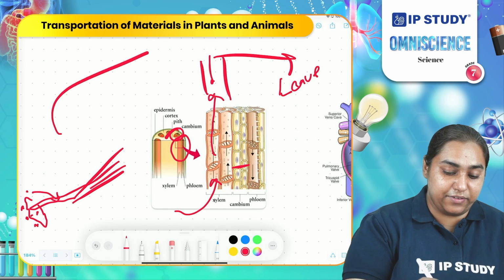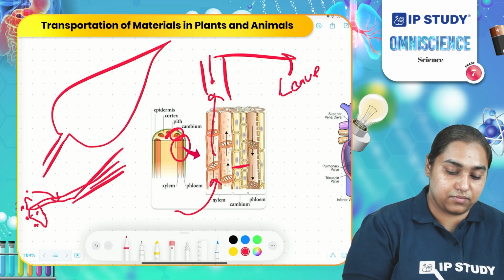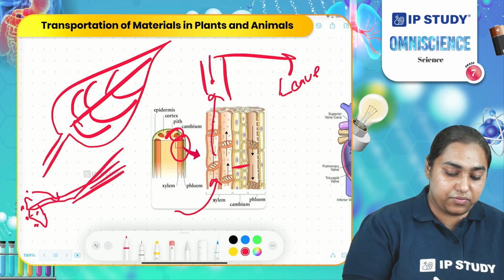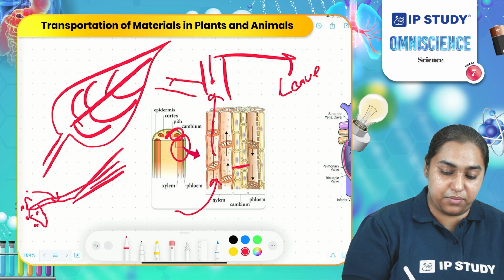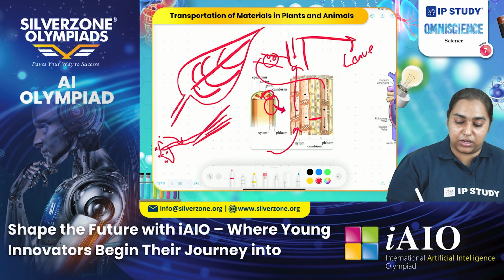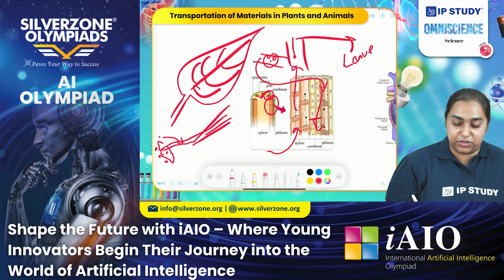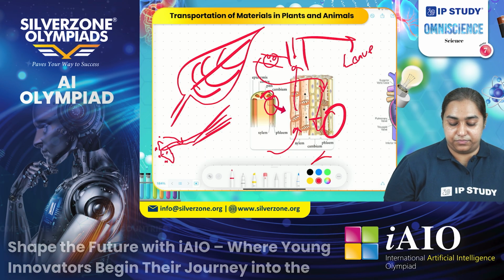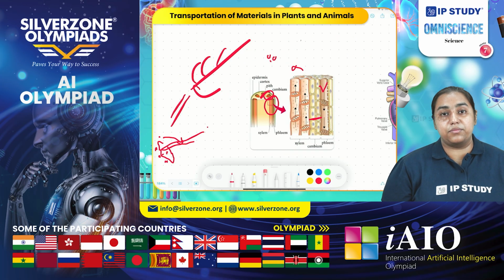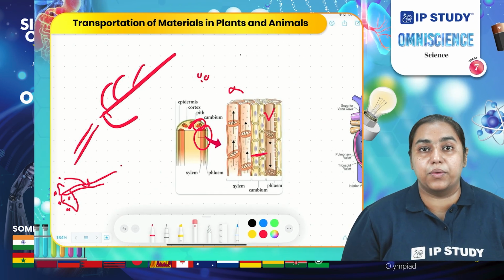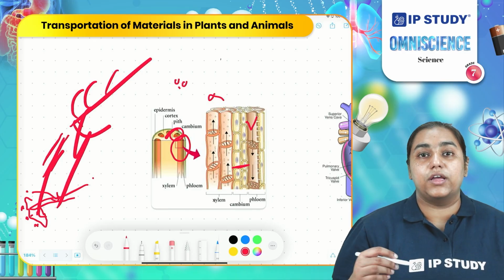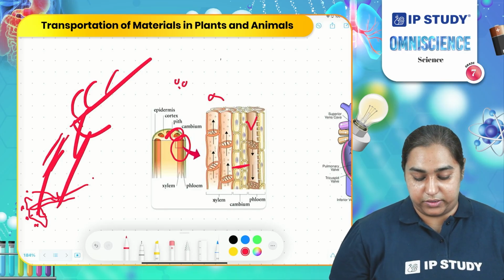Similarly, when leaves form the food, these leaves consist of a small cambium, and xylem and phloem. From the phloem of the leaves, the food reaches the stem, and from the stem, it reaches the roots via phloem. So basically, xylem and phloem are present all over the body of the plant, similar to the nerves present all over our human body. They are connected throughout the body, so they easily transport material to all parts of the body.